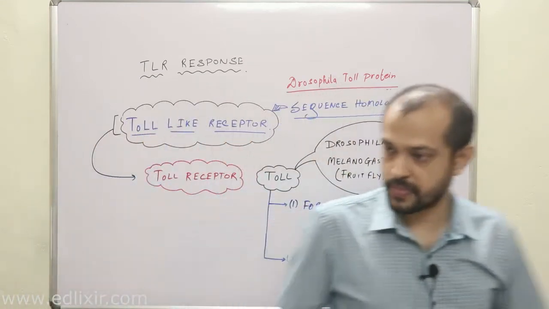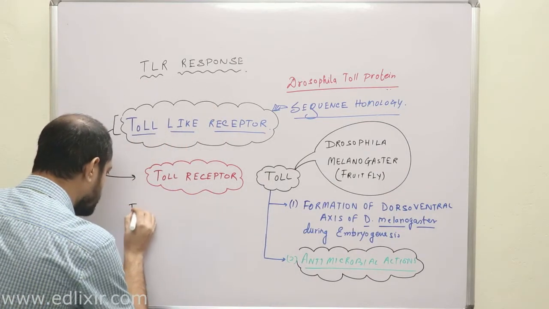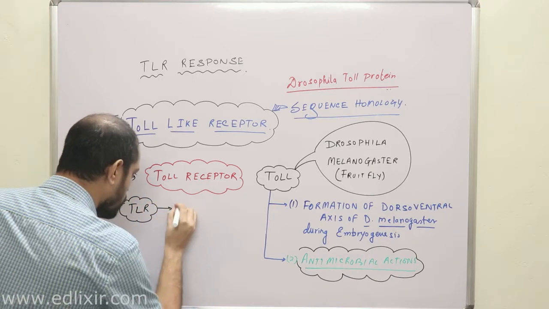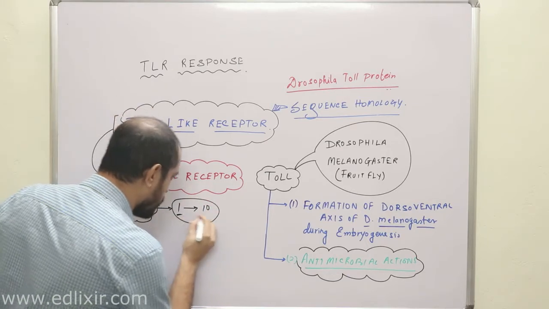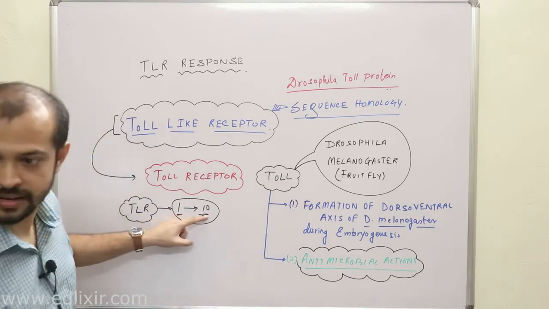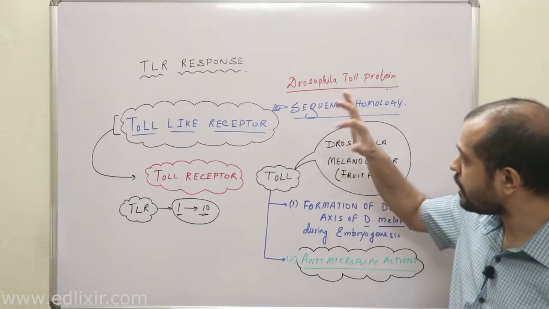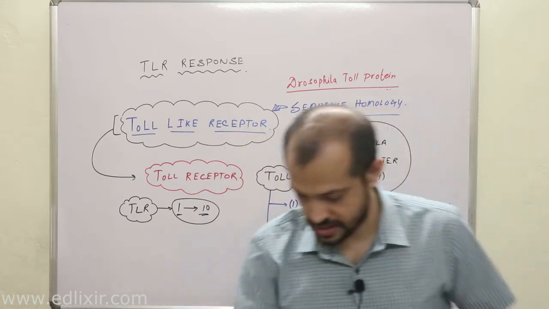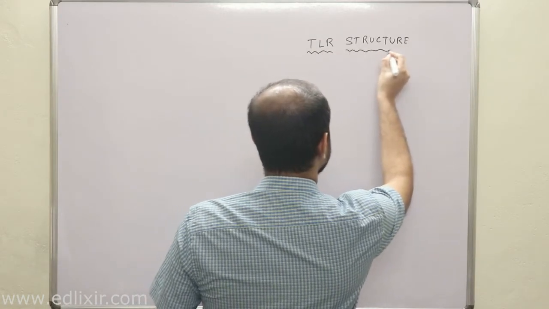Now listen with all your attention. There are actually many TLRs, and they are named from 1 to 10. Now, a very interesting part you need to understand is how toll receptors, or toll-like receptors, look. At first we are going to discuss the TLR structure.